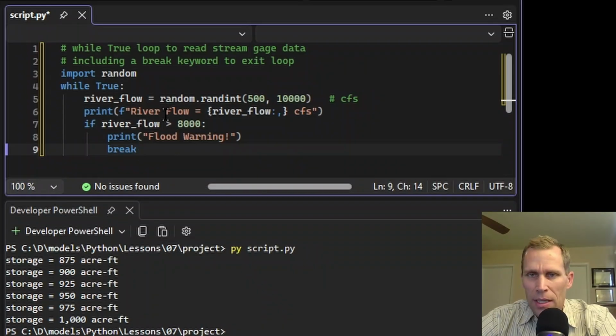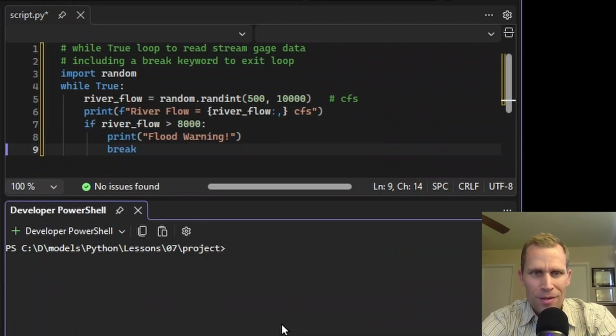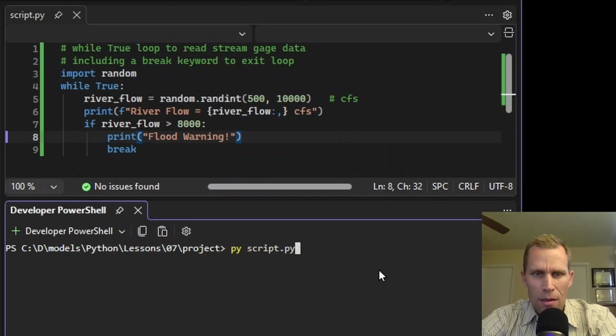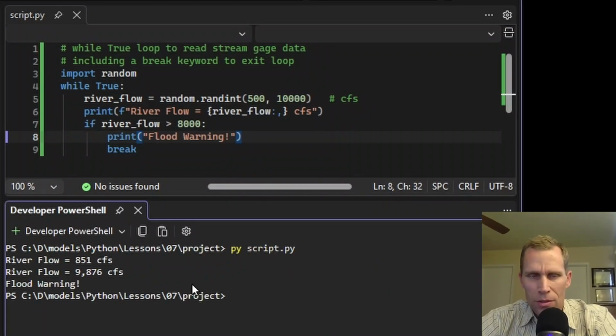So there's no real telling how many different loops or times that this while loop will print out a new number. So we'll just go down here to the terminal and find out. I need to save this and then run the script. All right, so it only took 2 times, 851 and then 9876, which happens to be above 8,000. It says flood warning and the loop is ended.